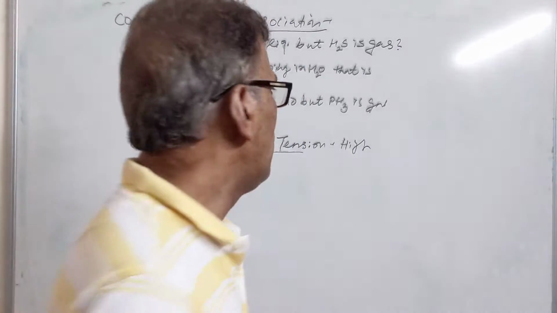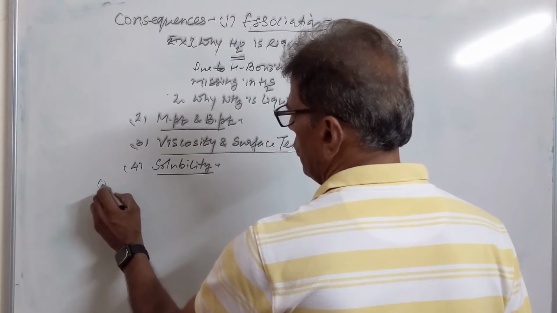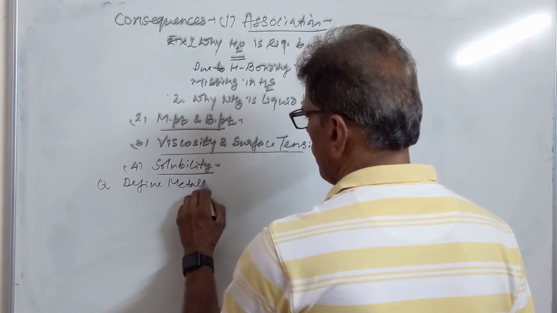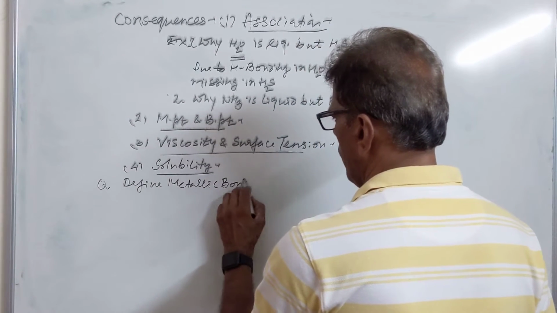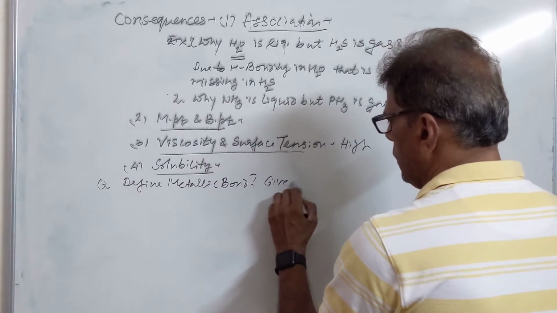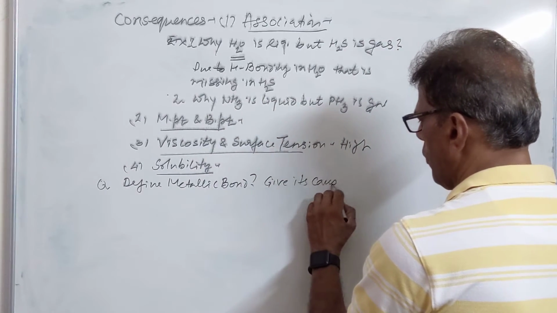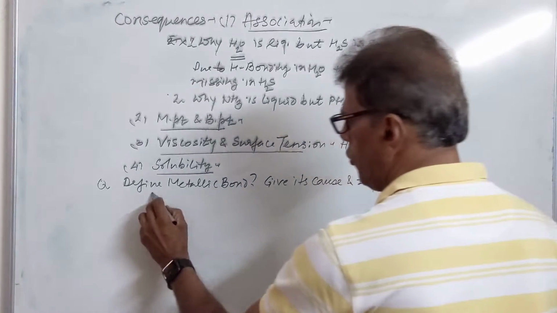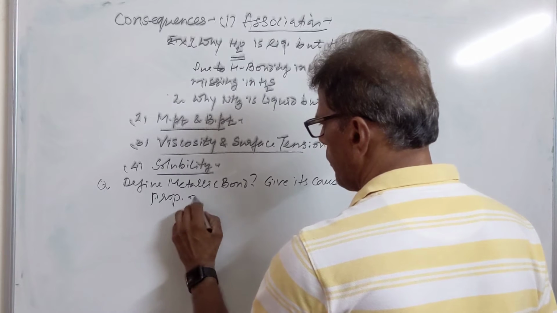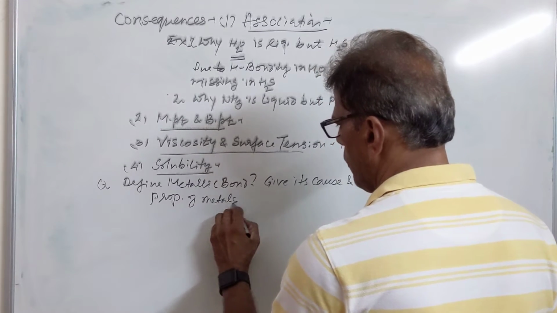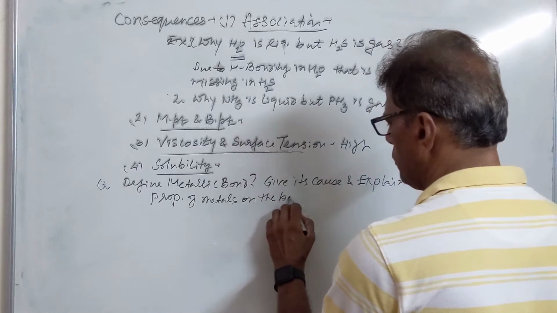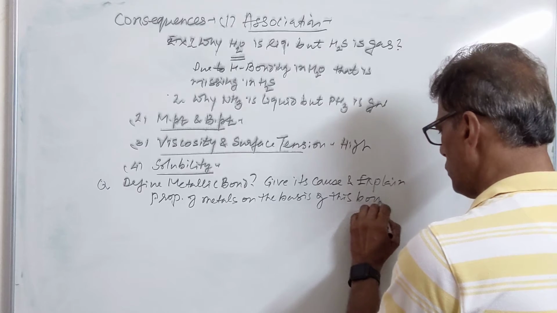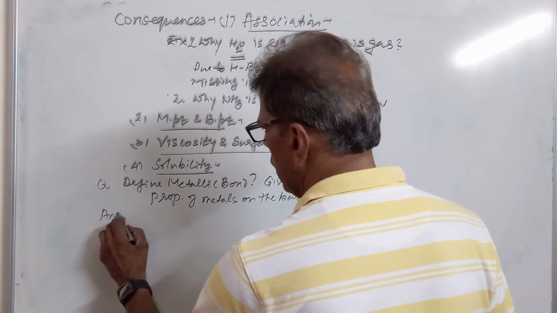Now we come to another bond, that is the last bond of this unit, that is metallic bond. Define it, give its cause, and explain properties of metal on the basis of this bond. Now we come to the metallic bond.